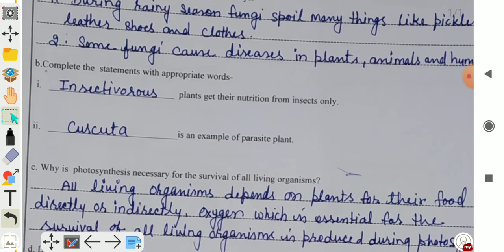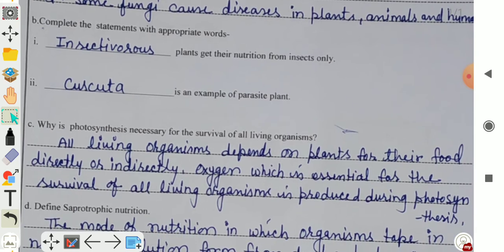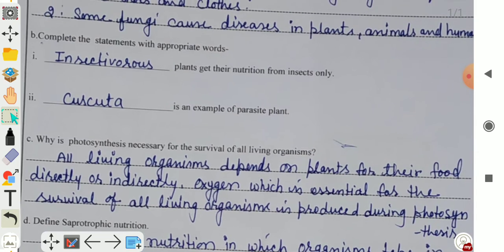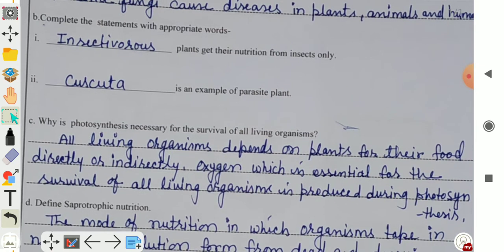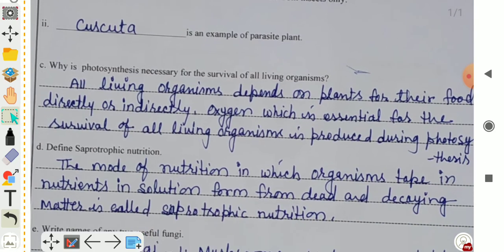Question number 2 or B. Complete the statement with appropriate words. Dash plants get their nutrition from insects only. Insectivorous plants get their nutrition from insects. Second, dash is an example of parasite plant. So you have to write Cuscuta. Cuscuta is an example of parasite plant.